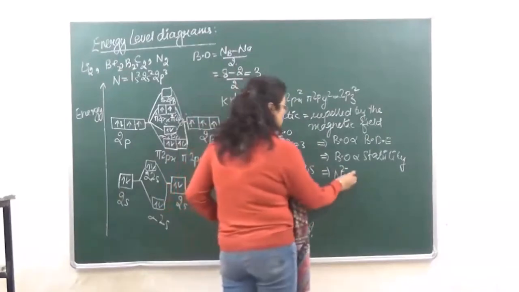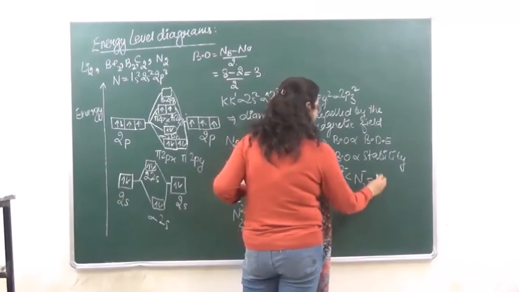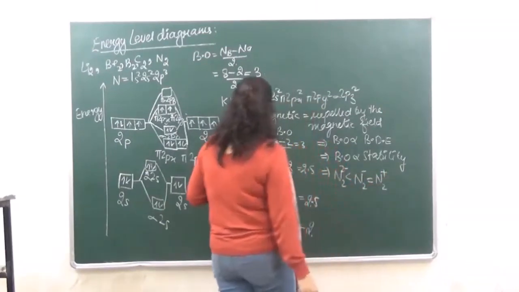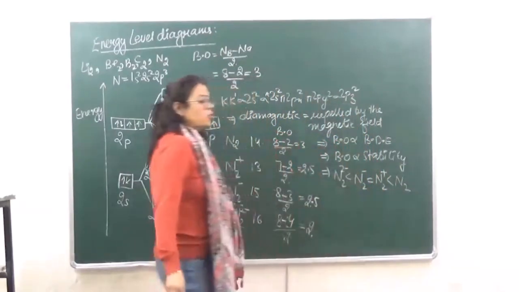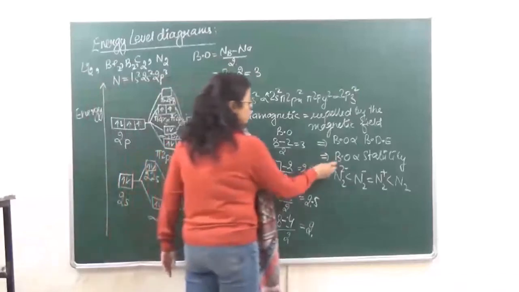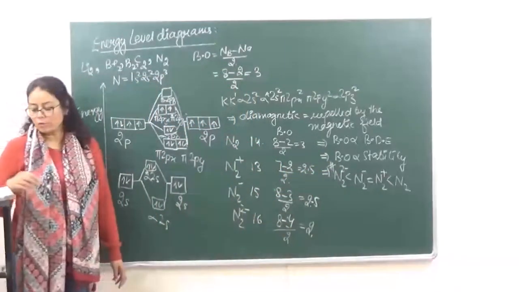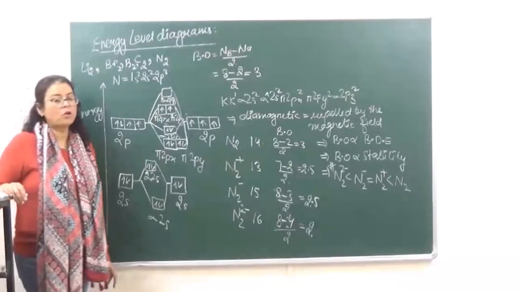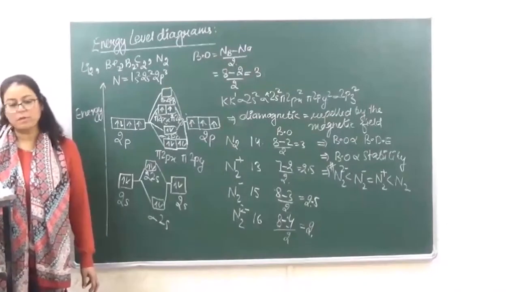Then more than that comes N2 negative, which is equal to N2 positive, and the greatest stability will be of N2. This is the kind of question which you will get in your competitions. So you have to remember that greater the bond order, greater is going to be the stability.